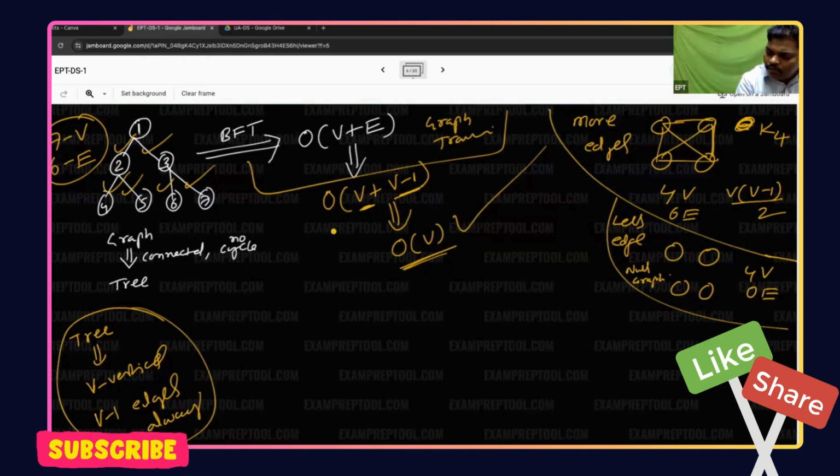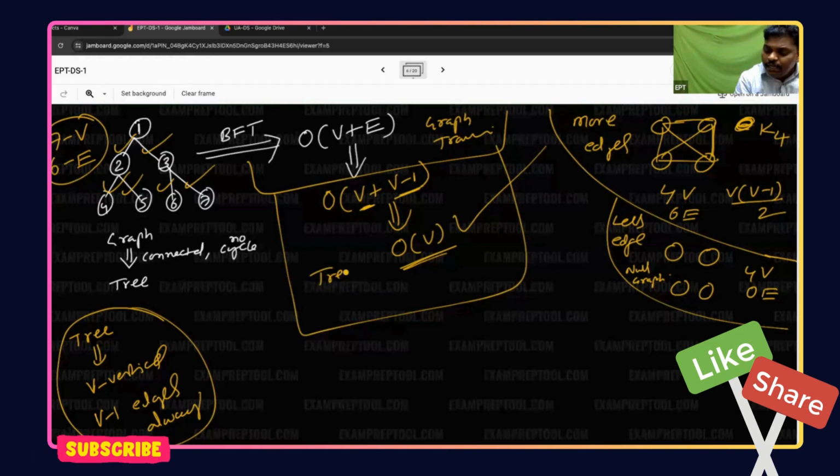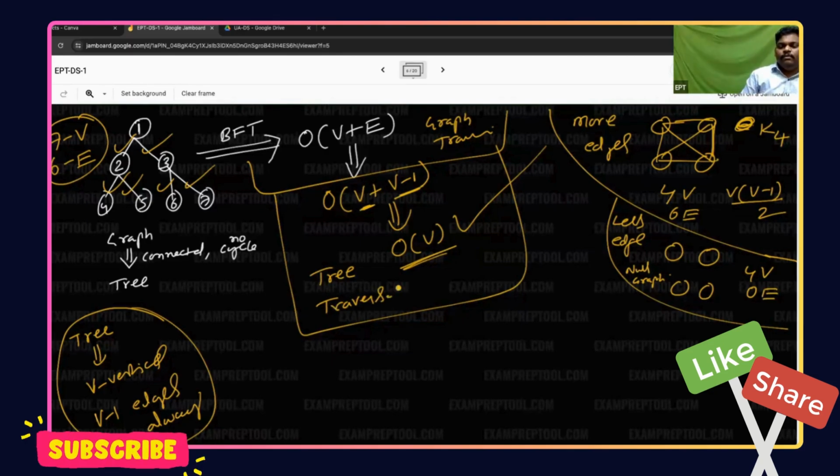Graph traversal. Tree traversal time complexity. What is the tree traversal? Afterwards, you will see. Tree traversal time complexity is order of V. Who are the graph traversals? BFT, DFT. BFT is also V plus E, and DFT is also V plus E. It is a different way of saying it. I will do DFT also within a few minutes. Don't worry. After a few days, we'll do tree traversal also.